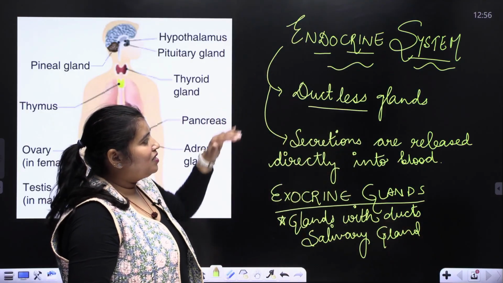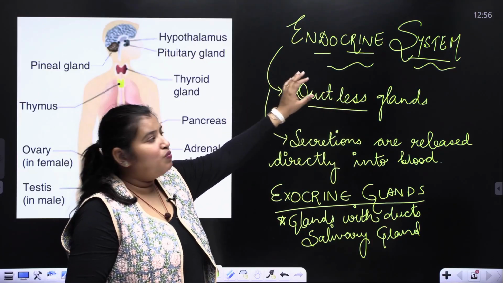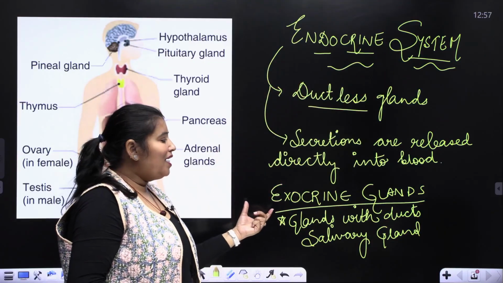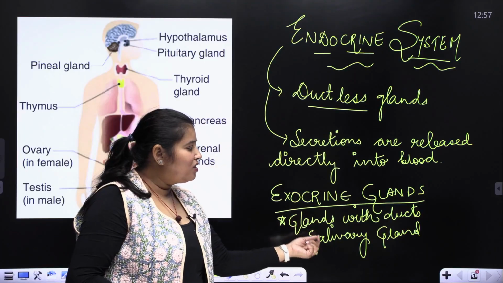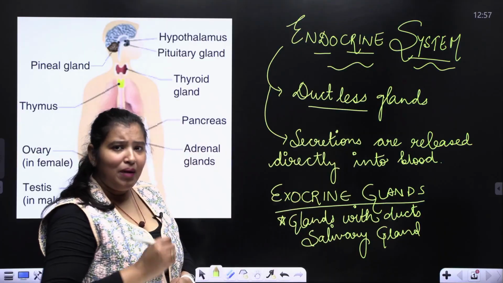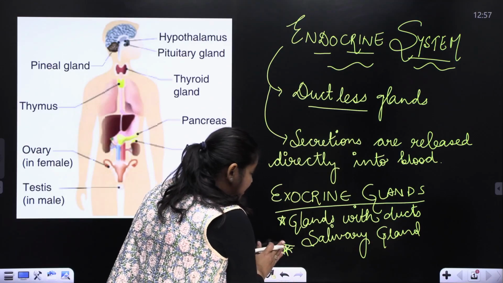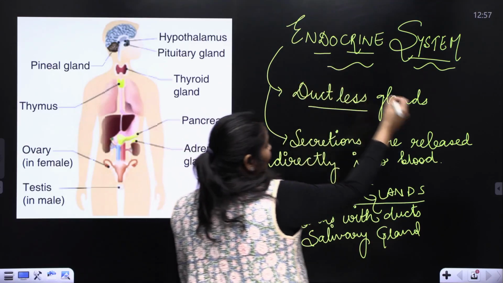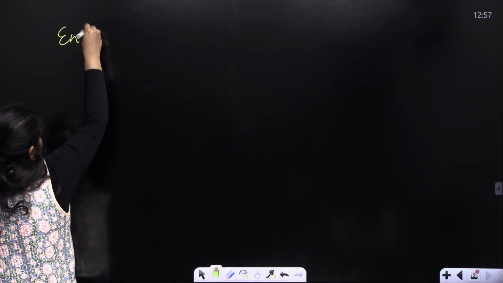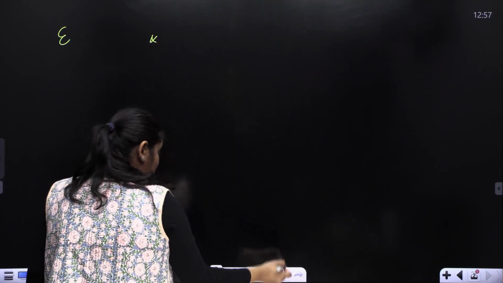So endocrine glands and exocrine glands. Endocrine system comprises endocrine glands, which are the ductless glands, releasing their secretion directly into blood. And exocrine glands are those glands with ducts, having salivary glands. Example, salivary glands. But one more example that I would put here falls in the category of both the endocrine as well as the exocrine gland.